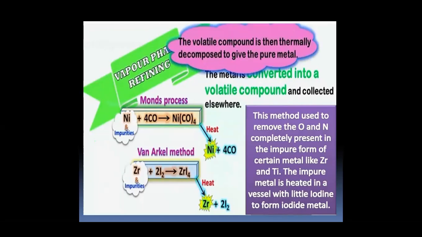During vapor phase refining, the volatile compound is thermally decomposed to give pure metal. The metal is converted into a volatile compound and is collected elsewhere. Nickel tetracarbonyl is obtained by the Mond process. Nickel can be purified by the Mond process and zirconium can be purified by the Van Arkel method.